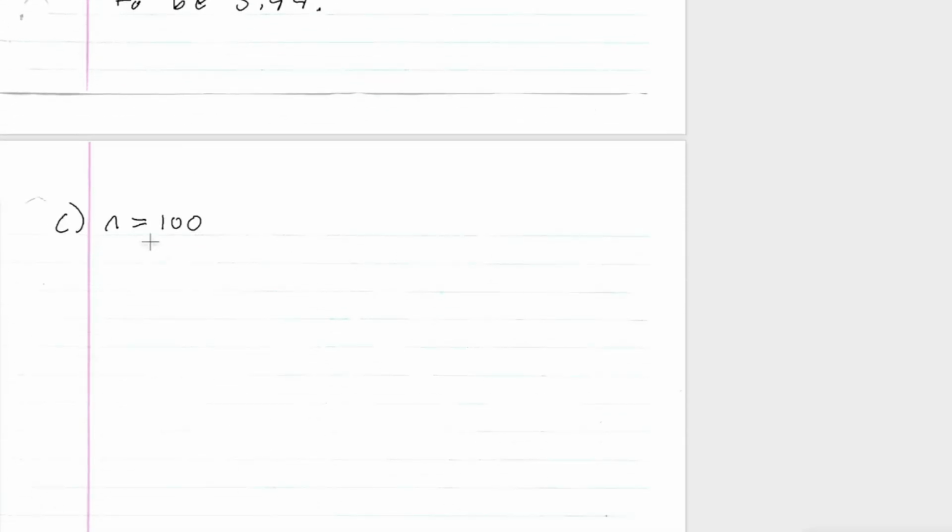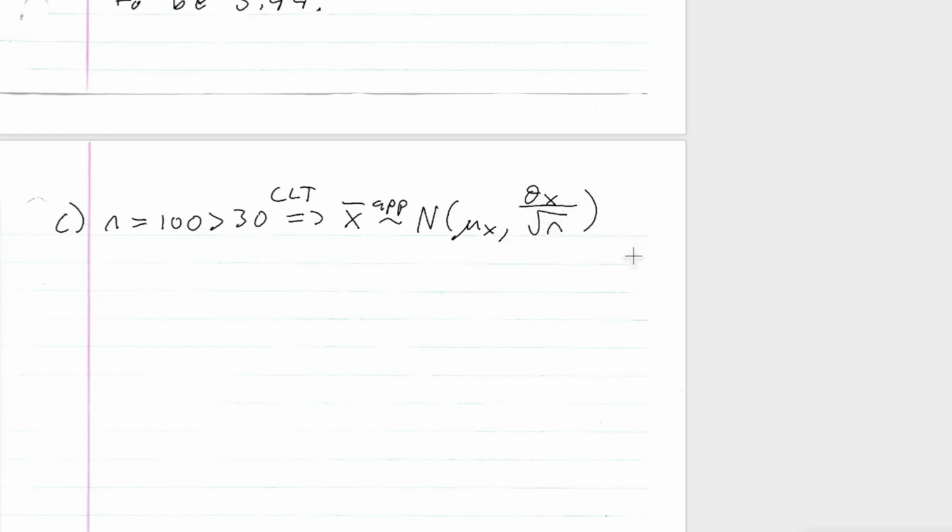So right off the bat, I know that n is equal to 100, which is bigger than 30, right? So by the central limit theorem, x bar is approximately normal, where the mean of x bar is the same thing as the mean of x, which we found earlier, and the standard deviation of x bar is going to be the standard deviation of x over the square root of n. Okay? So now we have to find our standard deviation for x bar.